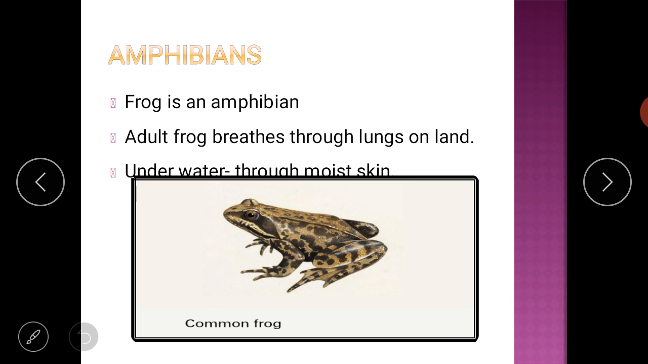Frog is an amphibian. An adult frog breathes through lungs on land. So the frog which is adult, means well developed, well grown, can breathe on land with the help of lungs, and when the frog is underwater, it can breathe through moist skin. The moist skin of the frog comes in contact with the water and there is an easy exchange of gases. So these are the features of amphibians.